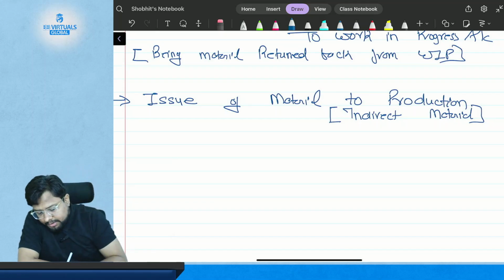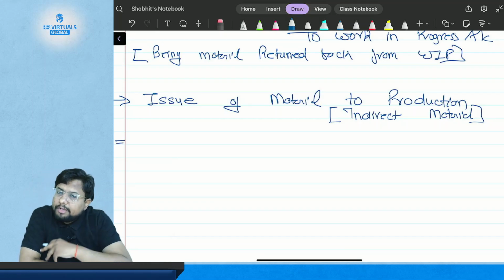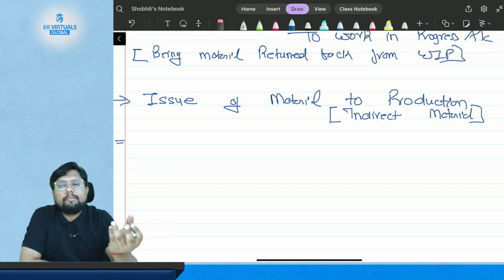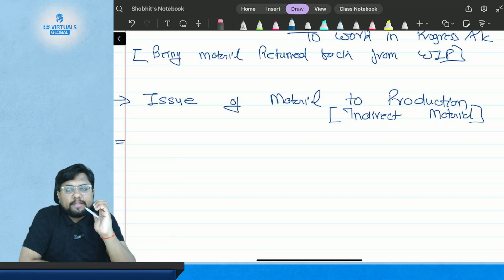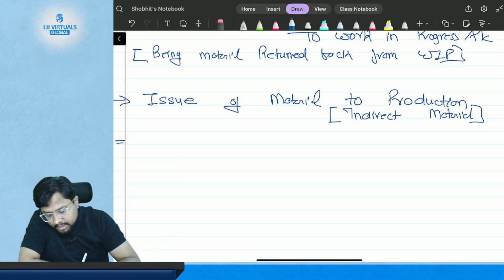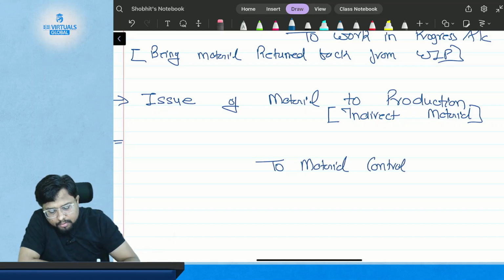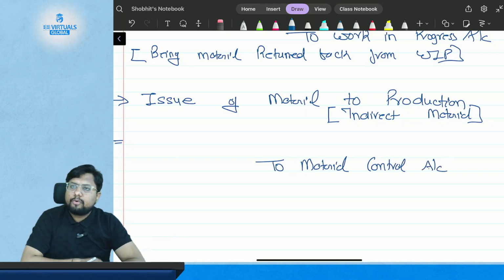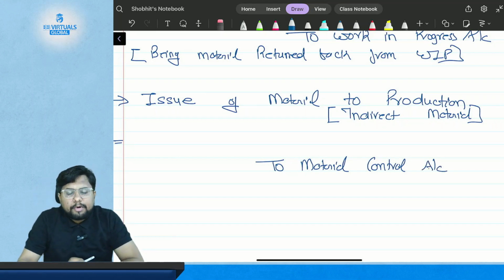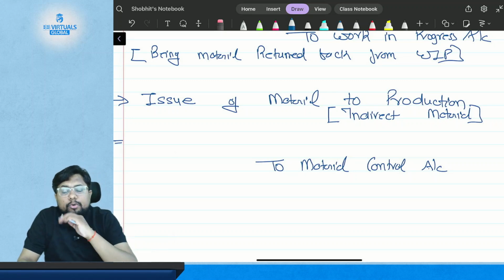Okay, so what is the entry here? We all know we are just issuing the material, so it is the outflow of material. That means your material is decreasing, so you will credit the material control account. Okay, when you are crediting the material control account, what are you going to debit?